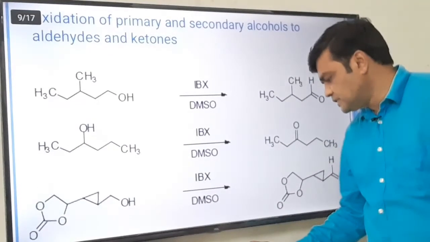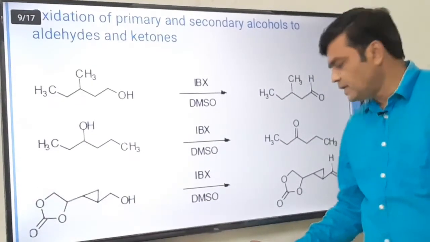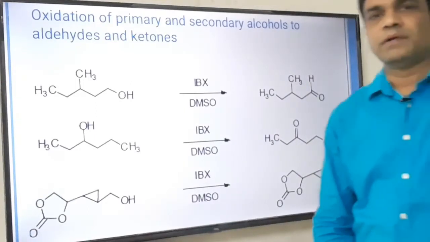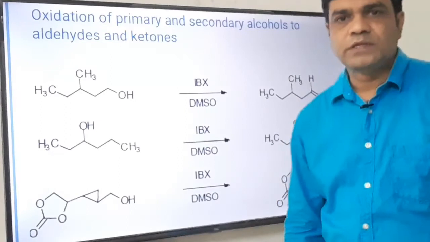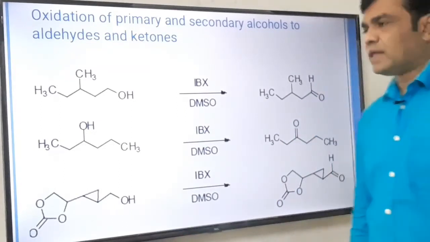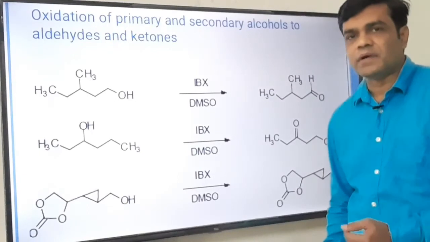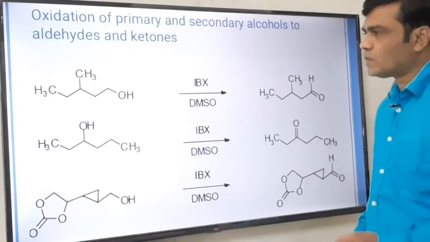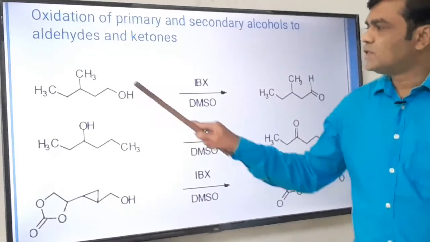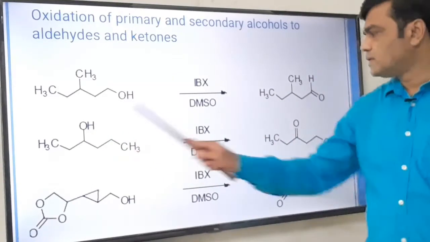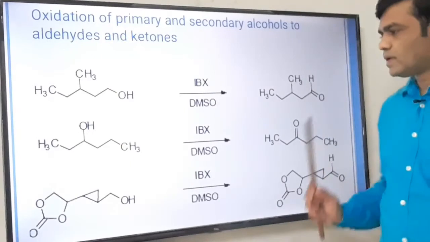Okay, this is again just a summary type of slide in which we discuss how this reagent is selective, that without affecting other functional groups, it oxidizes selectively primary alcohol to aldehyde and secondary alcohol to ketone. This is a primary alcohol, CH2OH, which is oxidized to aldehyde. It is a secondary alcohol, it is oxidized to ketone.